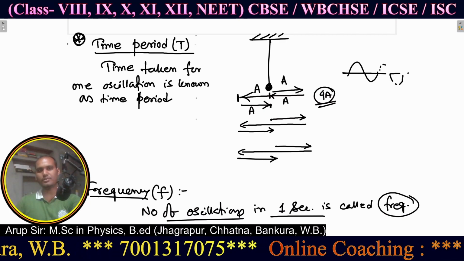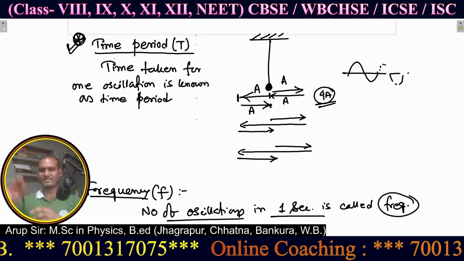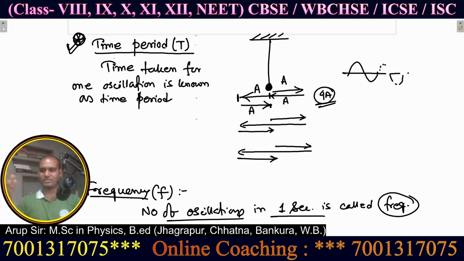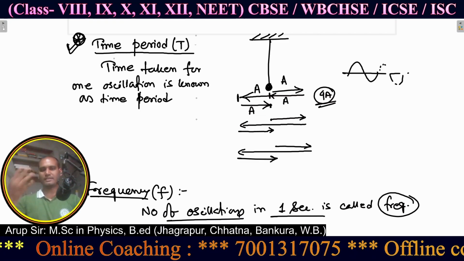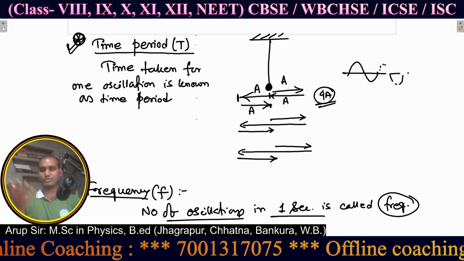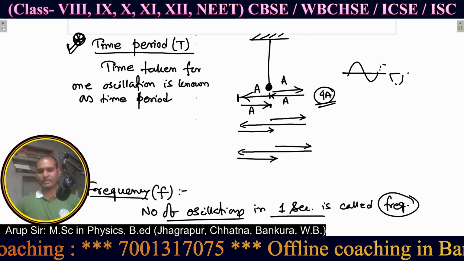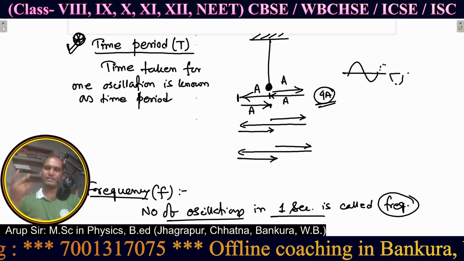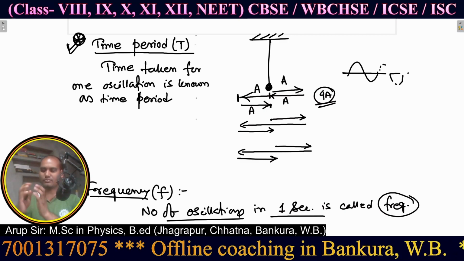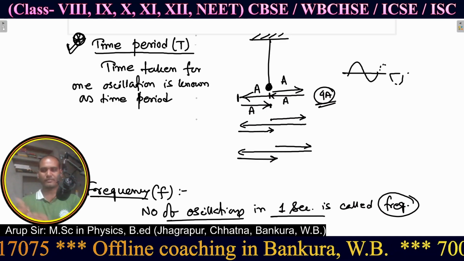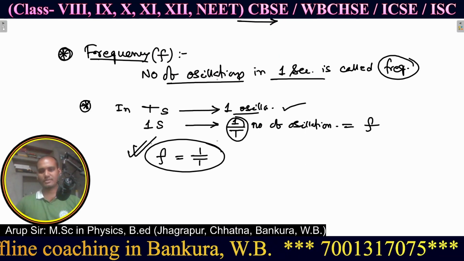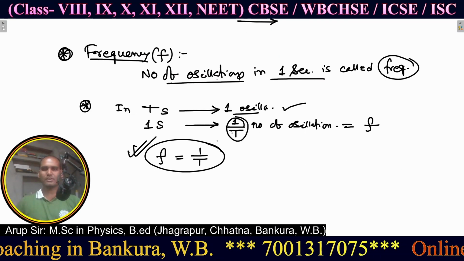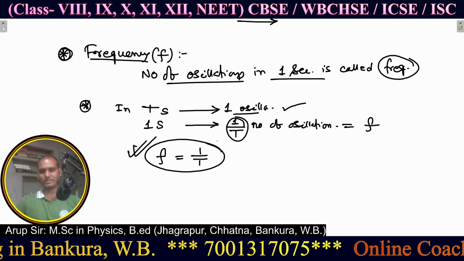Like time period. What is time period? For a single oscillation, time taken is known as time period. Means if for a single oscillation it is taking 2 seconds, then 2 seconds is the time period. For frequency, number of oscillations in 1 second. Within 1 second how much oscillation it is performing, that is known as frequency. And what is the relation between these two? That is f equals 1 by T. This is the relation between these two.